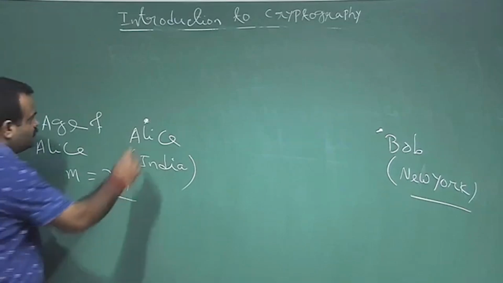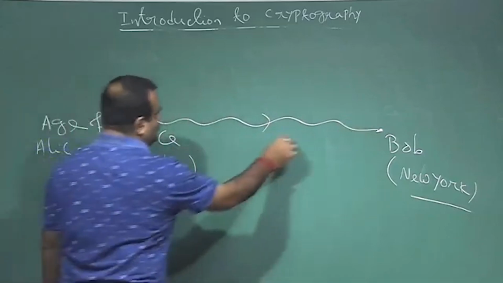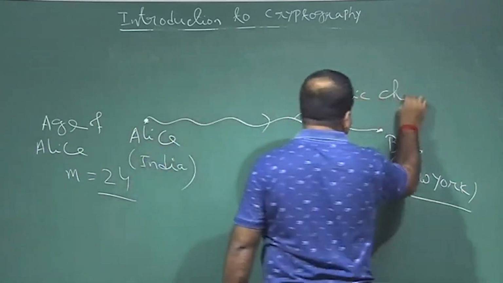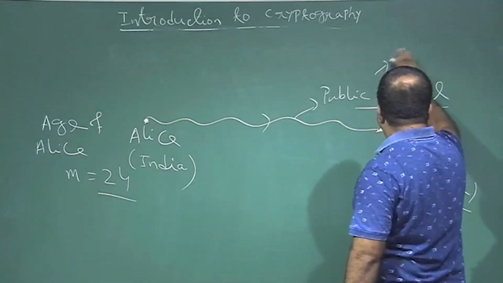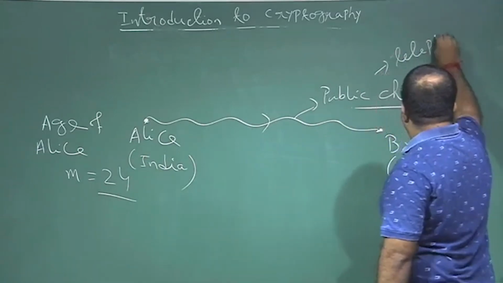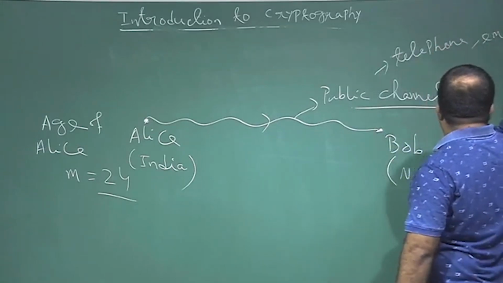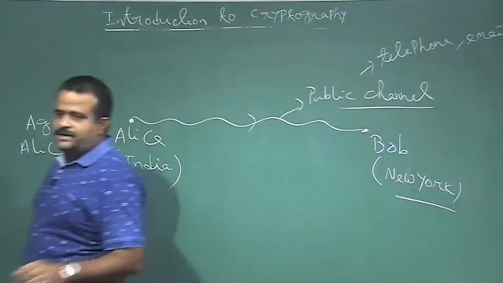If Alice is communicating with Bob over a public channel, public means it could be telephone, email, WhatsApp, Facebook, any internet option.